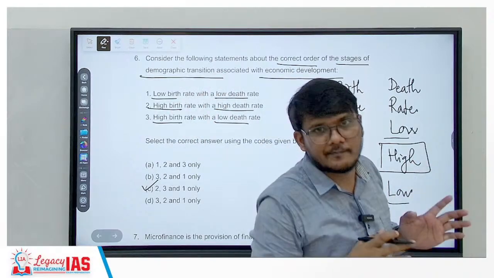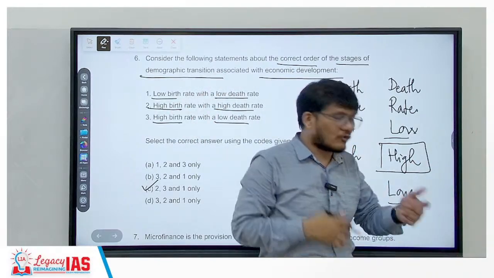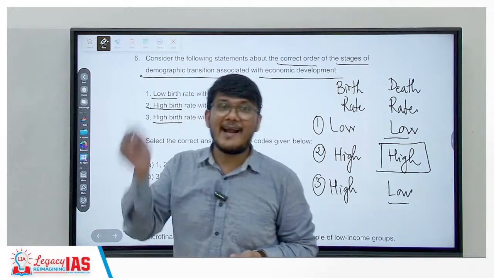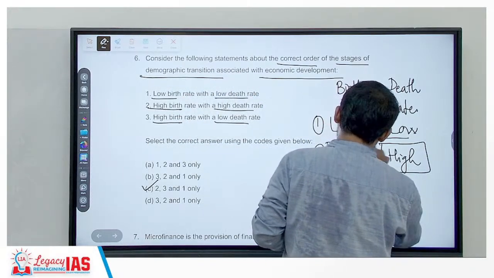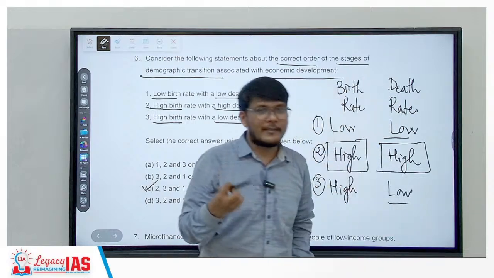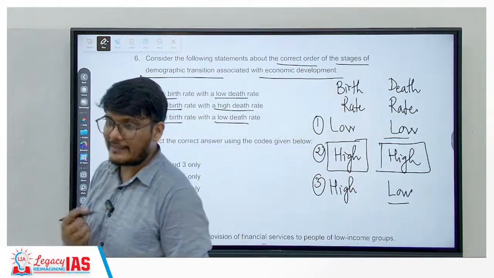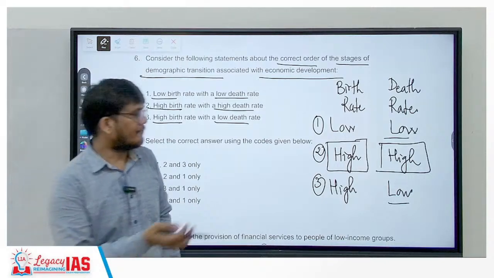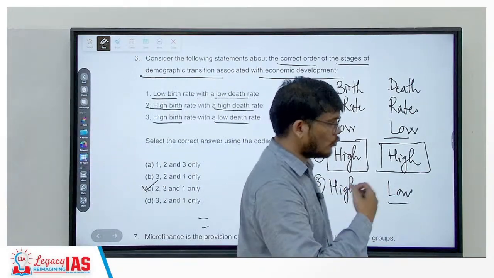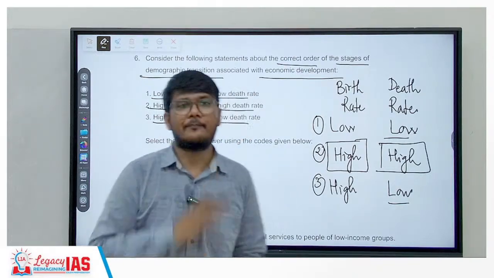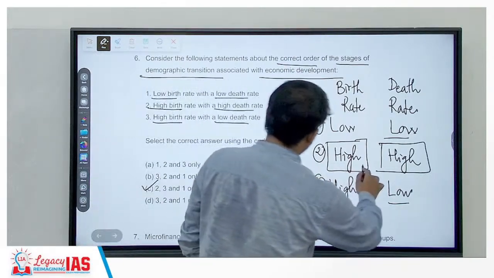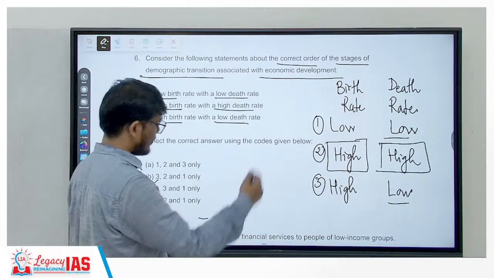So the society tries to compensate for that, as a result of which birth rates would also be high. Also, for socio-economically backward societies, countries, regions, states, the children act as revenue sources. Child labor, begging, all those things are prevalent. So initially high birth rates, high death rates.